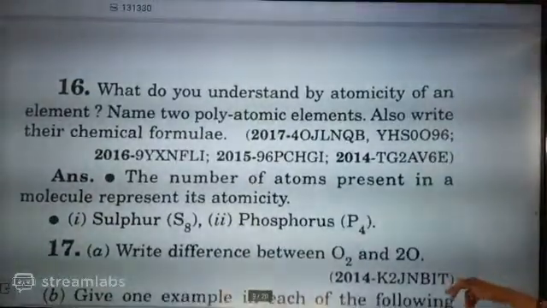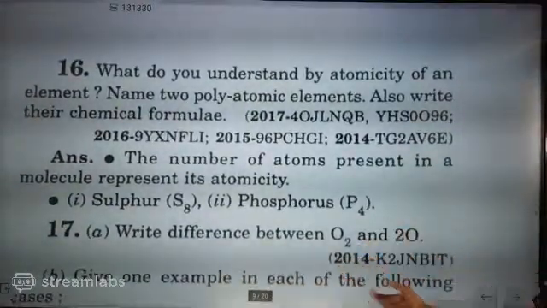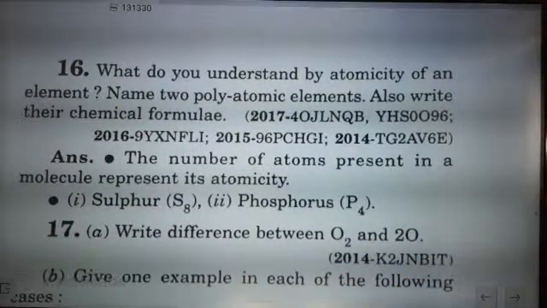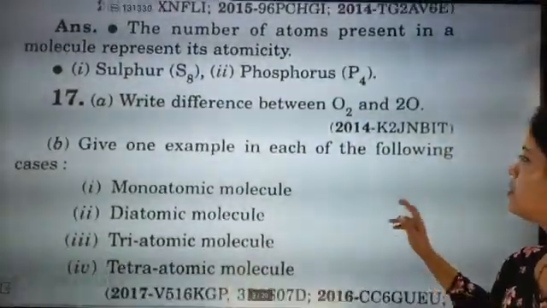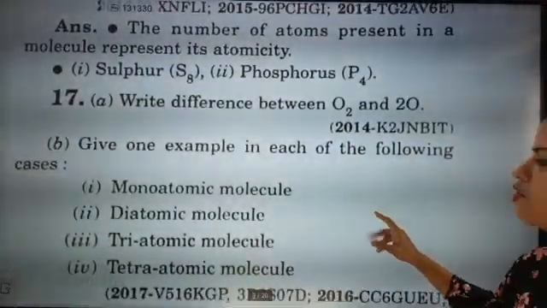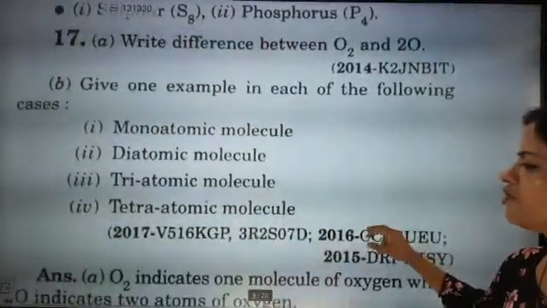Now write the difference between O2 and O. So one is a molecule, one is an atom. That is the first difference. Okay. In each of the following, monoatomic, diatomic, triatomic, tetraatomic.